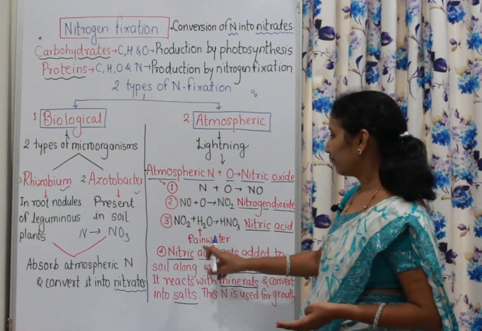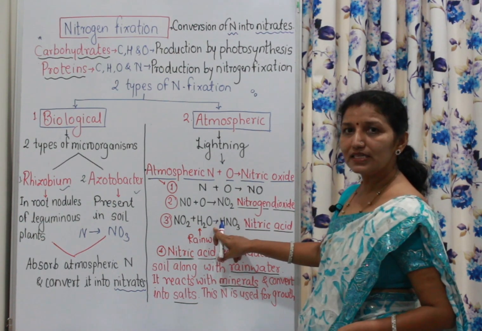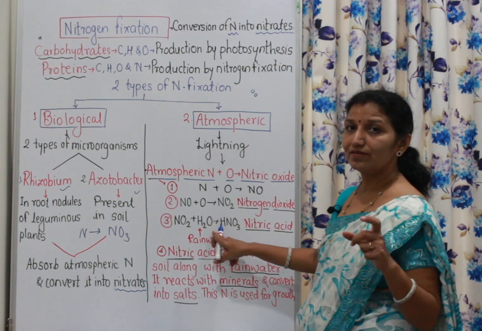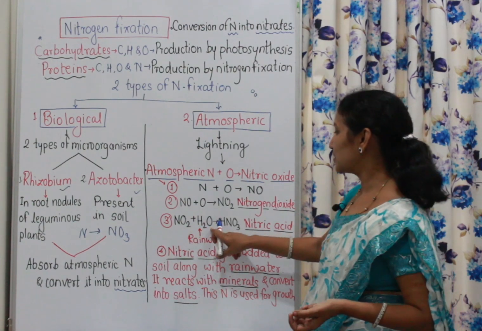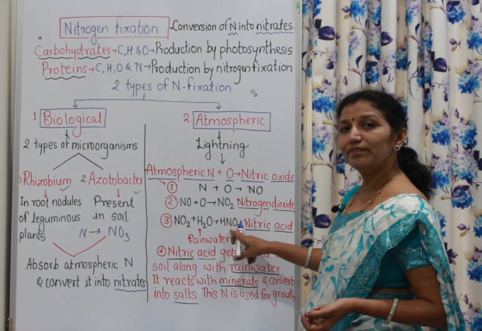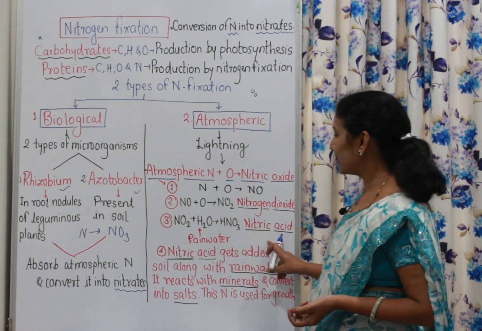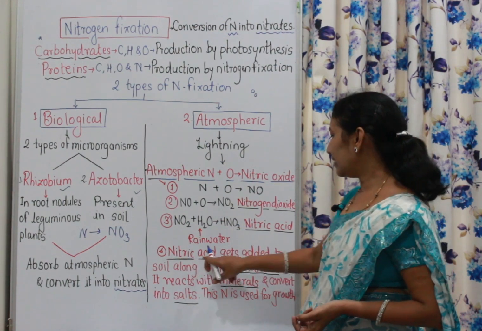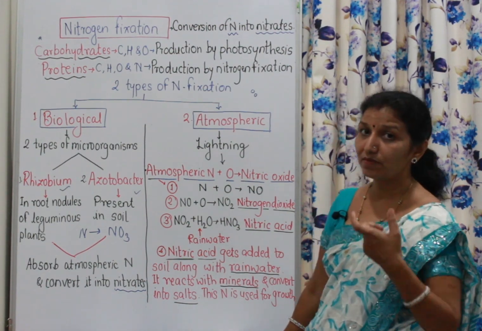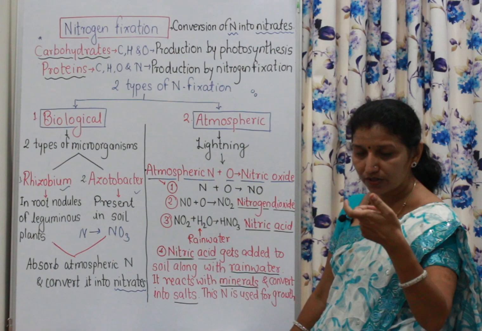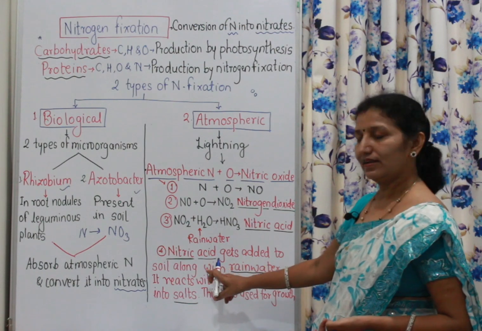Then the third reaction takes place. This NO2 combines with rainwater. What is the molecular formula of water? H2O. NO2 plus H2O will form nitric acid, HNO3. This nitric acid gets added to soil. When nitric acid is formed at the time of lightning with the rainwater, it gets added to soil along with rainwater.